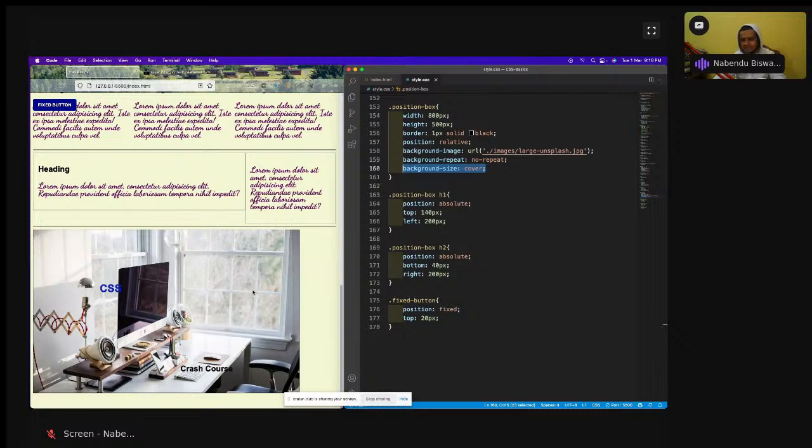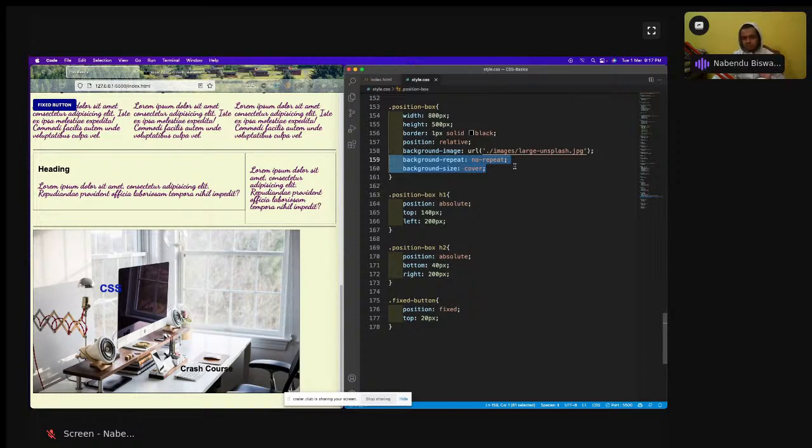This is kind of a golden rule. Whenever you give an image through background image, you do background repeat no repeat, and background size cover. It will fix it automatically, whether it's a small image or big image. The background repeat no repeat is not required in the case of a bigger image, but you don't know how big the image is, so blindly do this. Every image will be fixed, but there is one rule.